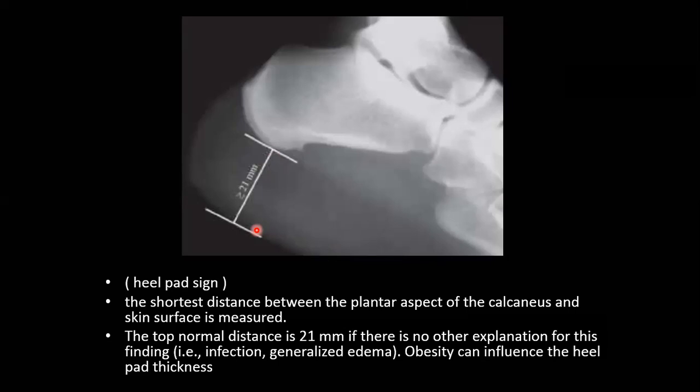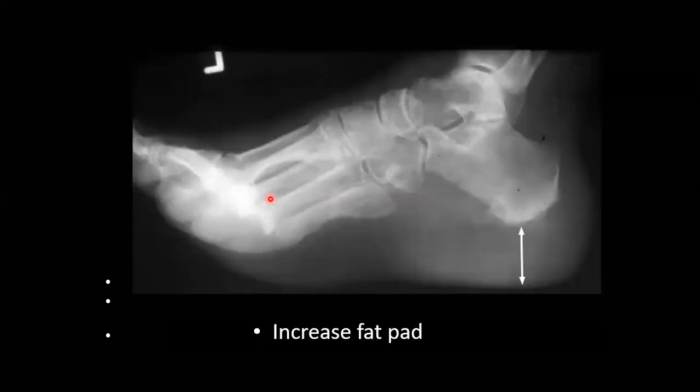It can also be seen in other conditions like infection; local infection will result in swelling and increased heel pad thickness, and generalized edema and obesity can also change the heel pad thickness. We have an example here of an increased heel pad thickness. You can see it's a very large amount of soft tissue here, indicating possible acromegaly. Another example of skull abnormality can be seen here. You can see the sella turcica has what's called double flooring, two floors, due to the expansion by the pituitary adenoma, and you can see the pneumosinus dilatans of the frontal bone and the obvious prognathism of the jaw.